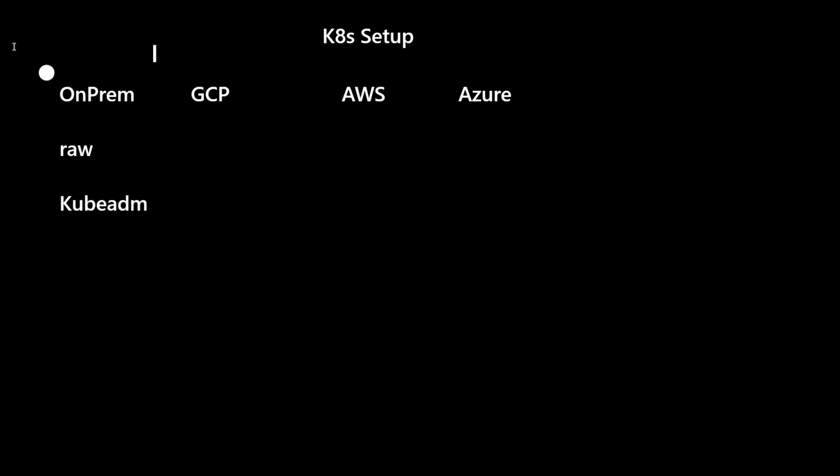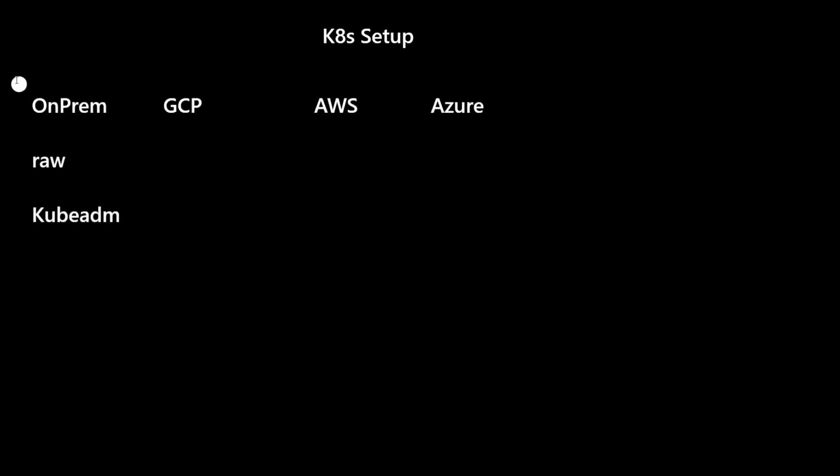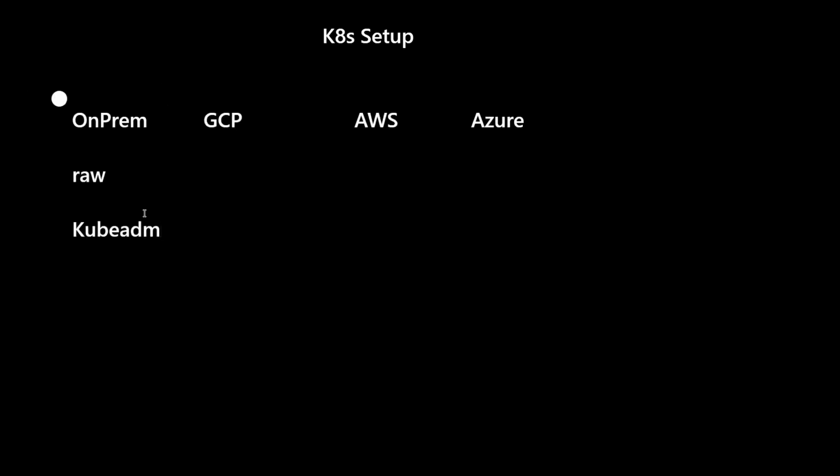Kubeadm is a utility which can help you manage your cluster, in the sense of creating your cluster. It can help you create a Kubernetes cluster and connect or communicate with it. So that's one method of doing it.